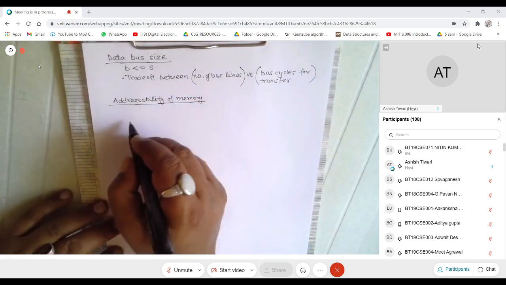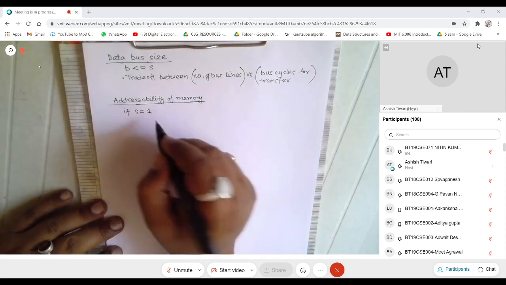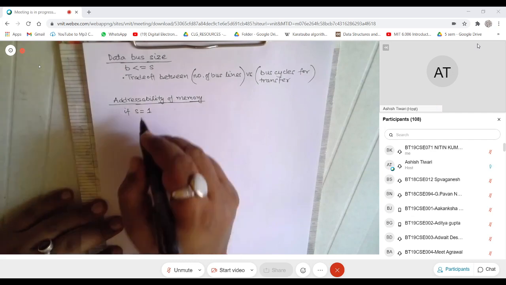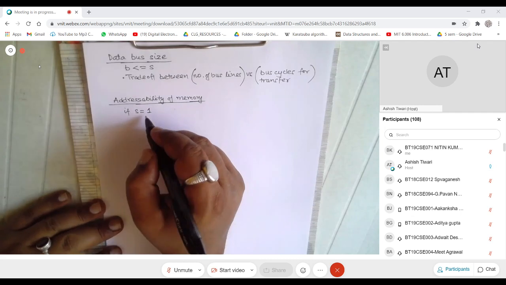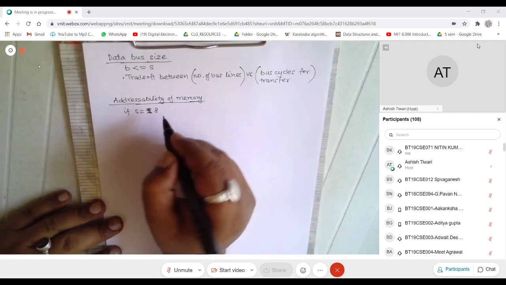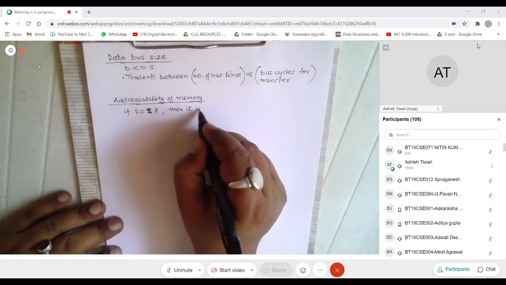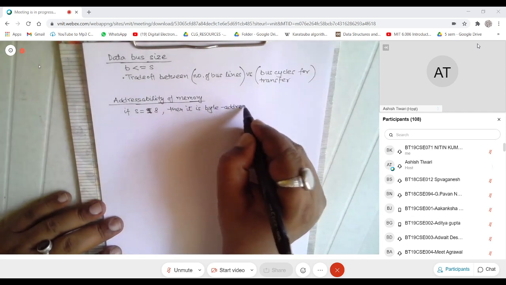Yeah. So if S is equal to 8, then it is byte addressable memory.